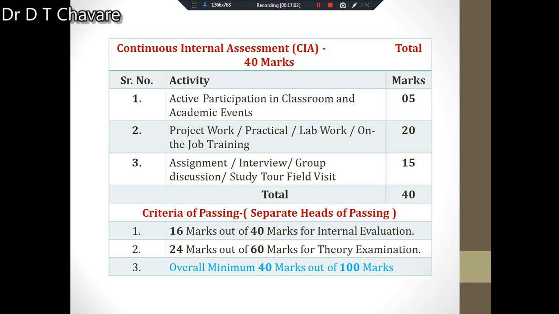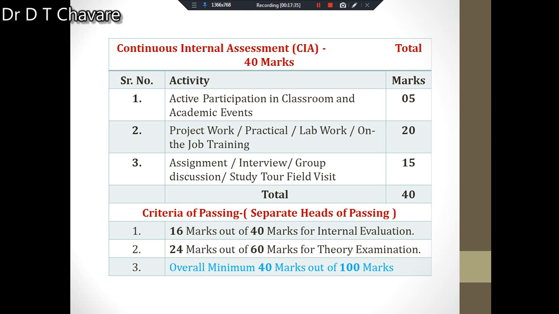Active participation in classroom and academic events carries 5 marks. What is the meaning of active participation? Some seminars will be conducted, some question answer sessions, group discussion, questioning. All such types of events are called participative events, and that is called active participation in classroom and academic events, which carries 5 marks.